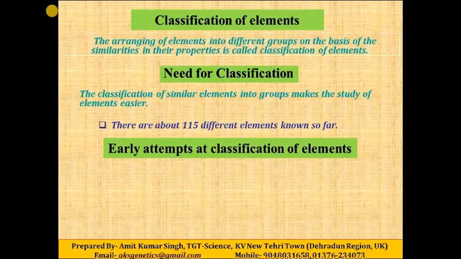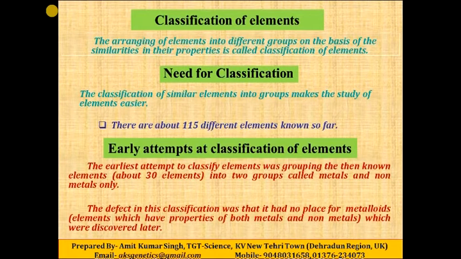Now we'll see the early attempts at the classification of the elements. The earliest attempt to classify elements was grouping the known elements into two groups only, metals and non-metals. But this type of classification had some defect because there was no place for metalloids. Metalloids means the elements having properties of both metals and non-metals.